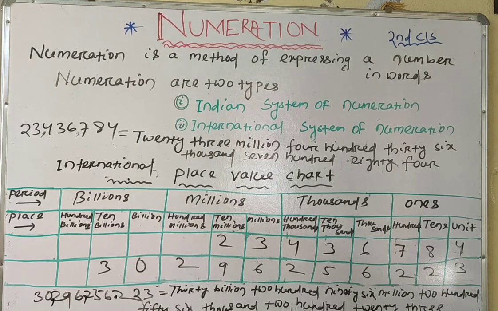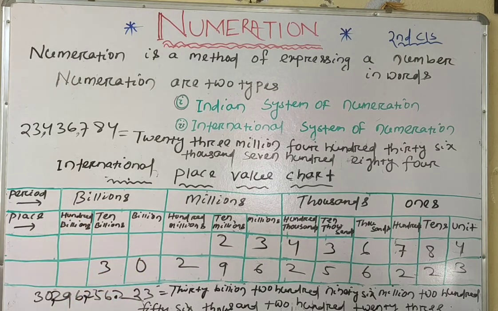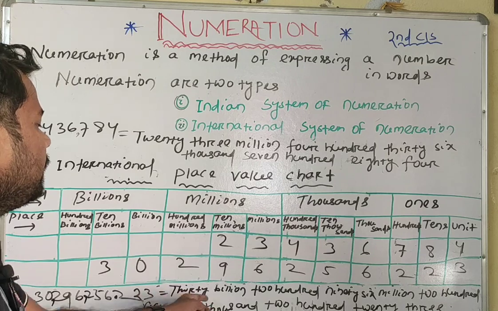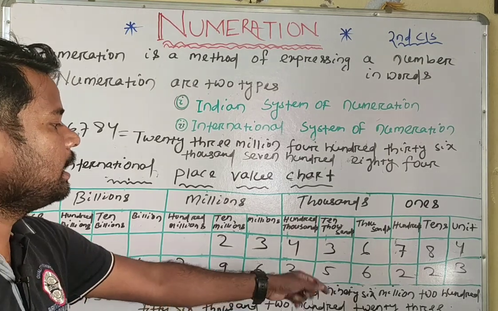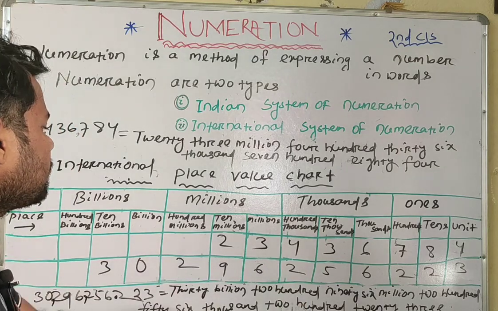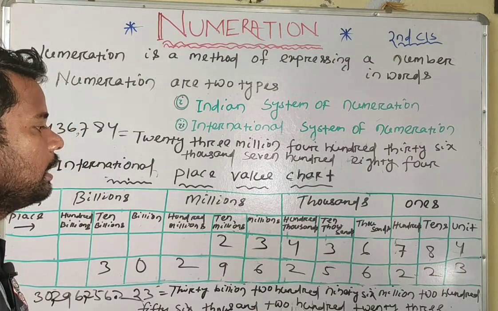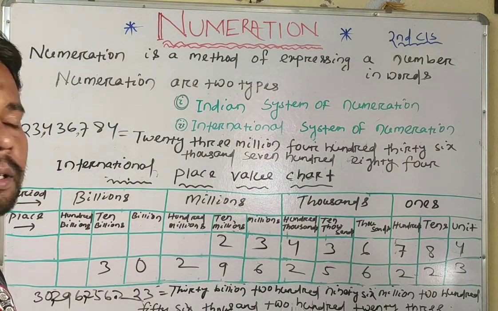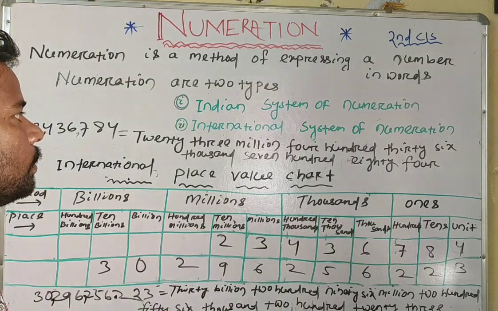Okay, and then how will we write? According to periods, from the extreme left. So 30 is present in the billions period, so directly we will write 30 billion, then 296 million, 256,000, then 1223. In this way, any large number we can convert into the international place value system. Okay.